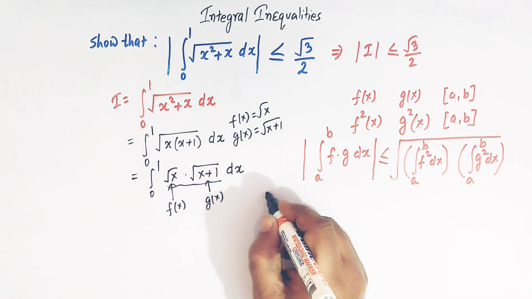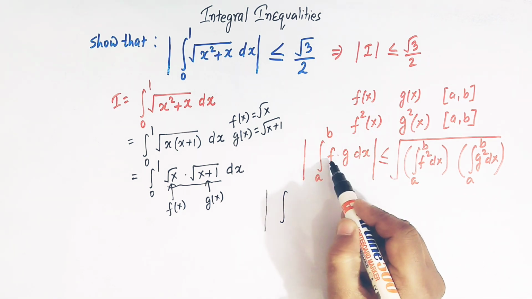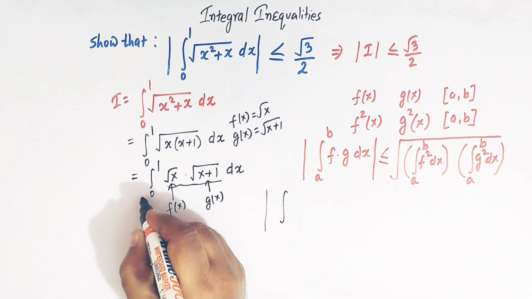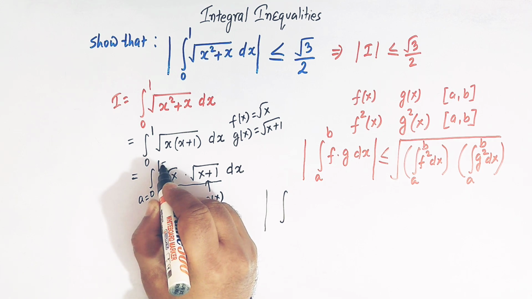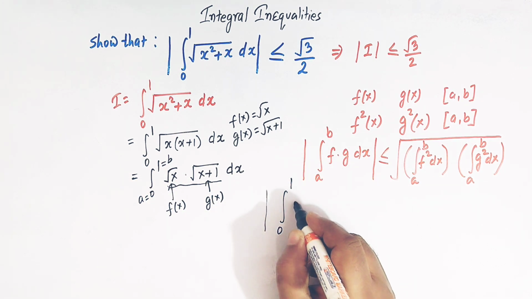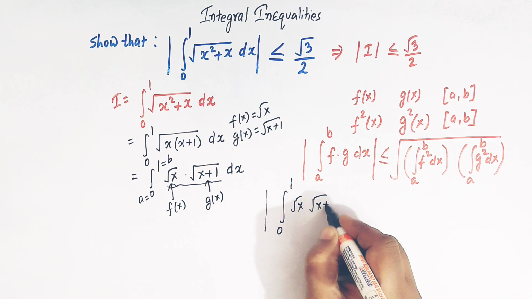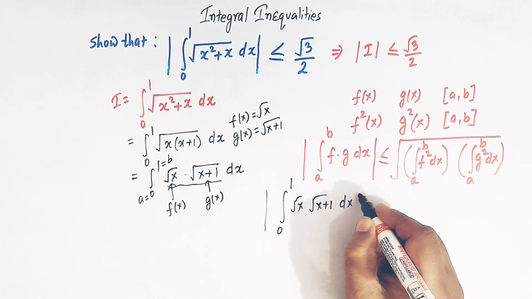So now we can write the absolute value of the integral, where a is 0 and b is 1. So we have 0 to 1, f is square root of x, g is square root of x plus 1, and here we have dx.